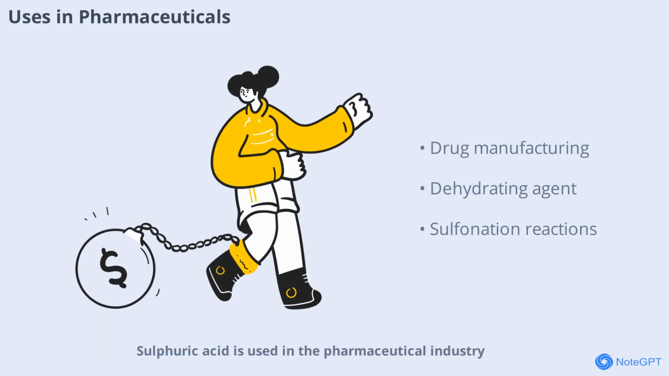Sulfuric acid is used in the pharmaceutical industry to manufacture a variety of drugs and intermediates. It acts as a dehydrating and sulfonating agent, helping to synthesize important medicines. Its role in this industry highlights its versatility and importance in modern healthcare.